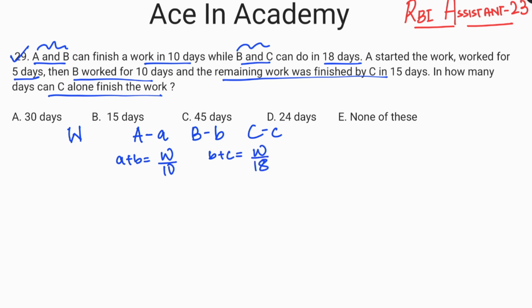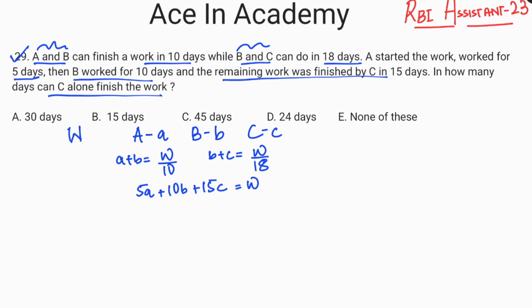Now it is given that A started the work and worked for 5 days. So total work done by A would be 5A, because every day A does A units of work. Similarly, B worked for 10 days. So B did 10B units of work. So 5A plus 10B, and the remaining work was finished by C in 15 days. So the total work done by C was 15C, and this is equivalent to the total work to be done, W.